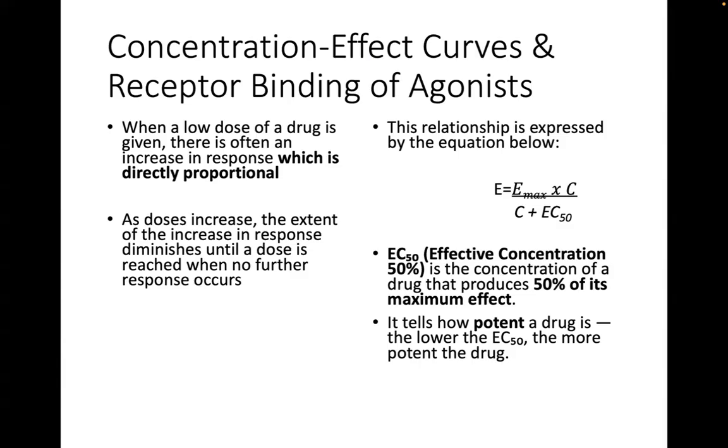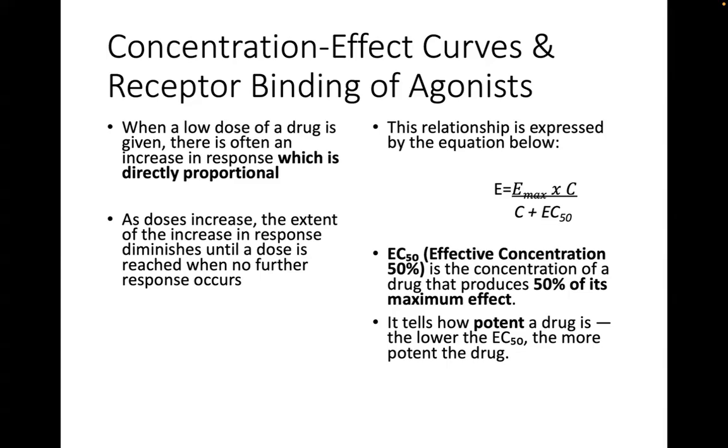So the effect of a drug is equal to its maximum effect times its concentration or dose over its concentration or dose plus its EC50. So what is EC50? EC50 is the effective concentration 50%, which means it's the amount of drug that will produce 50% of its maximal effect.